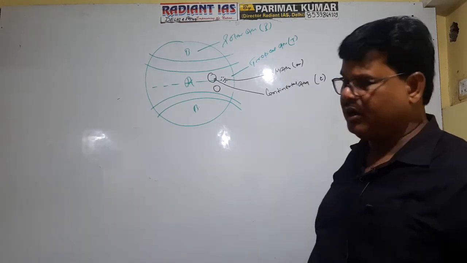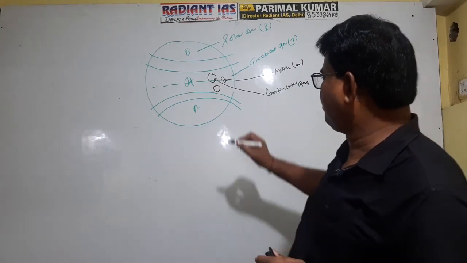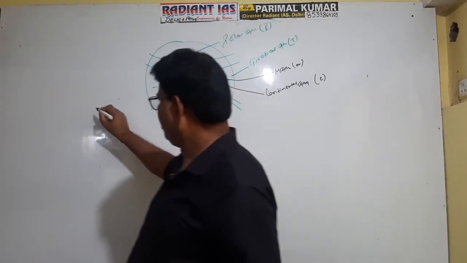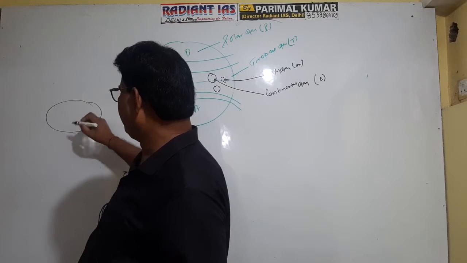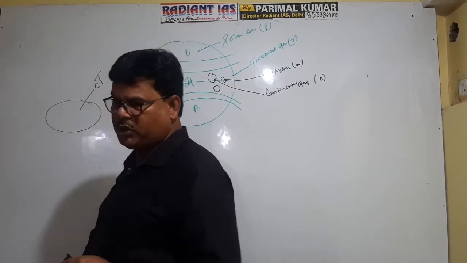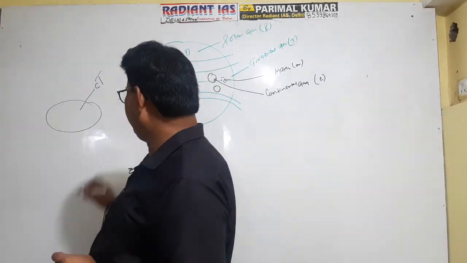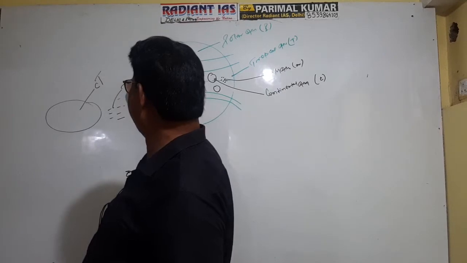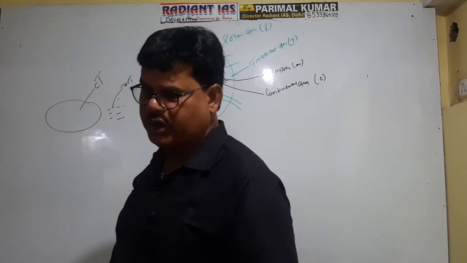Is it clear now? In this context, this air mass will be the air mass which originates over the continental zone. The continental zone is referred to as C. CT means continental tropical. And if the air mass originates in the oceanic region, it is referred to as MT. What is CT? What is MT?